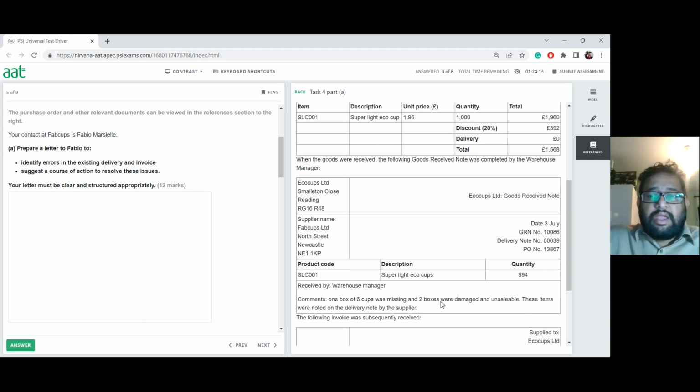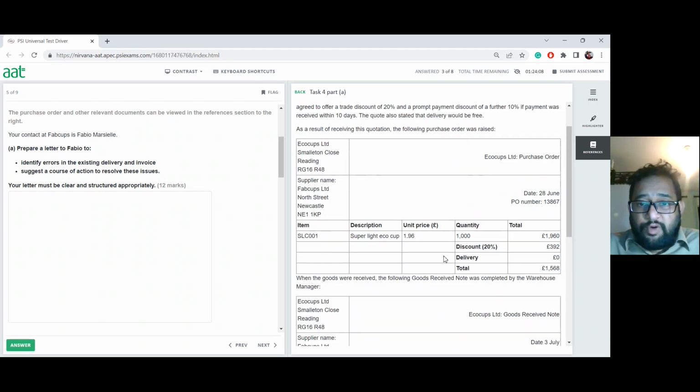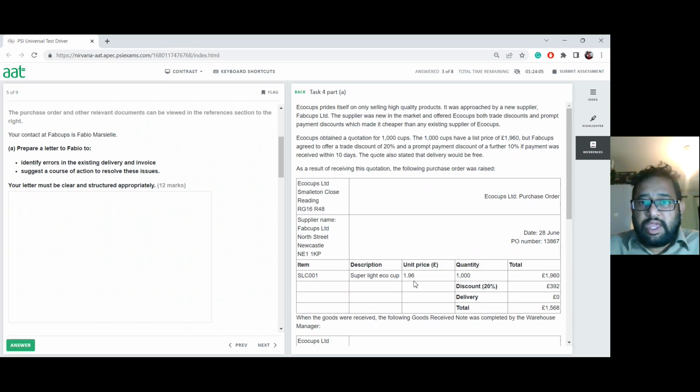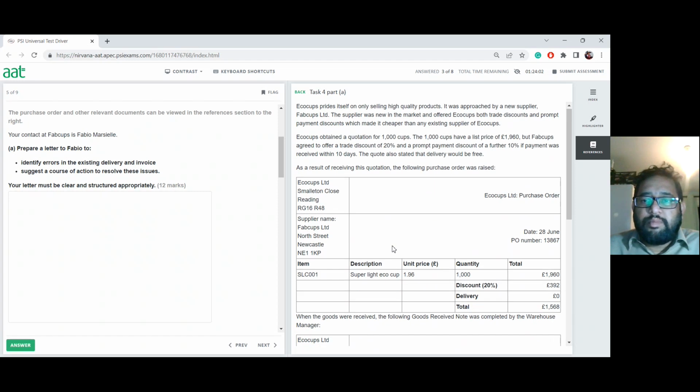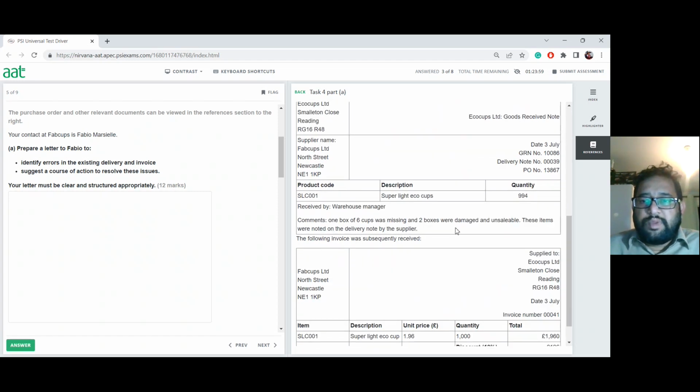They didn't mention how many boxes were ordered, so I'm assuming 6 items were missing and 2 boxes were damaged and unsellable.